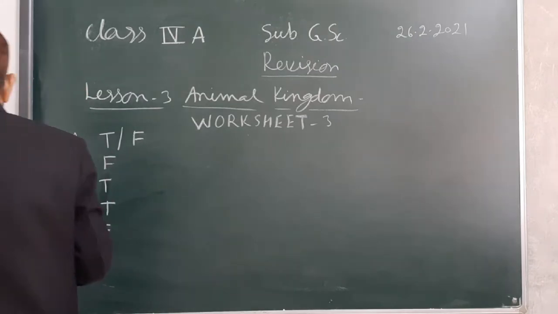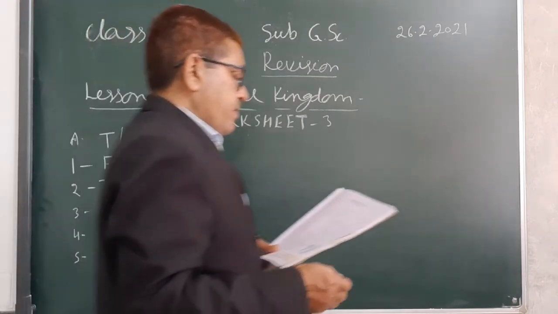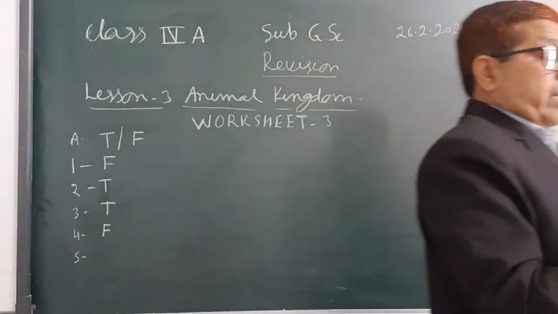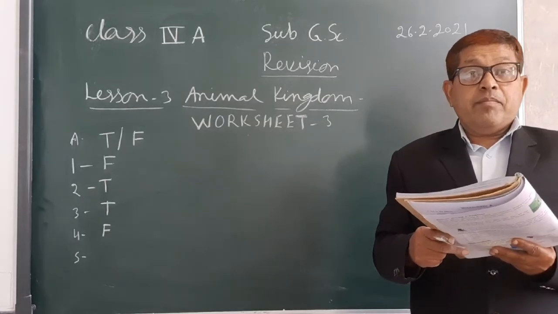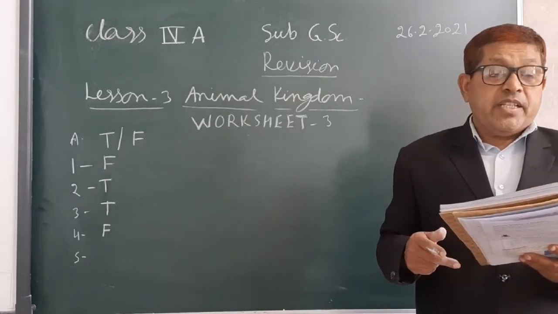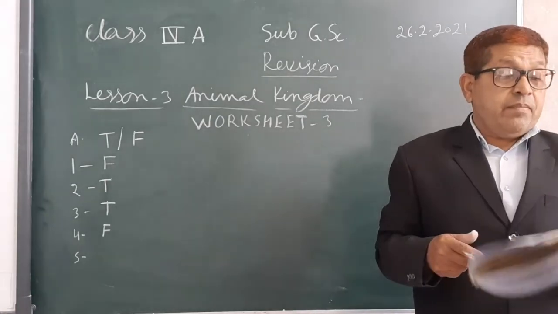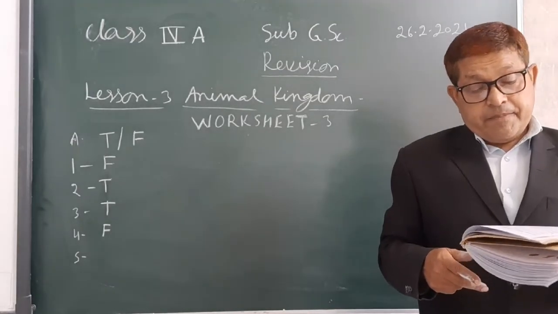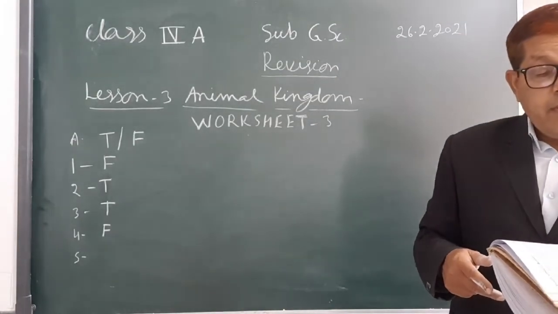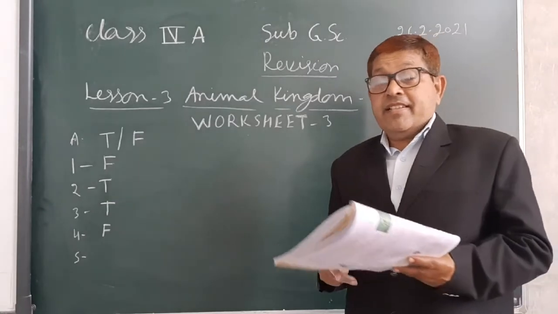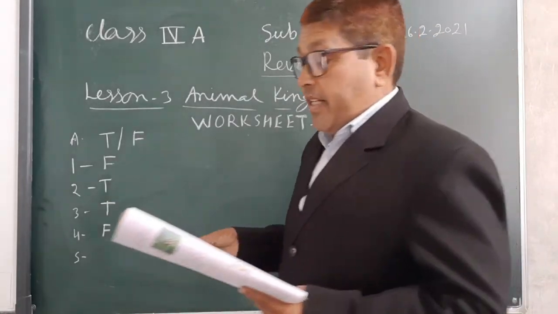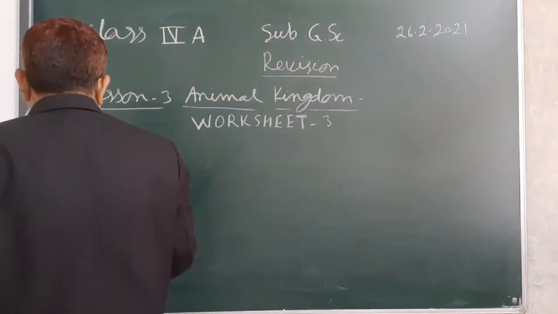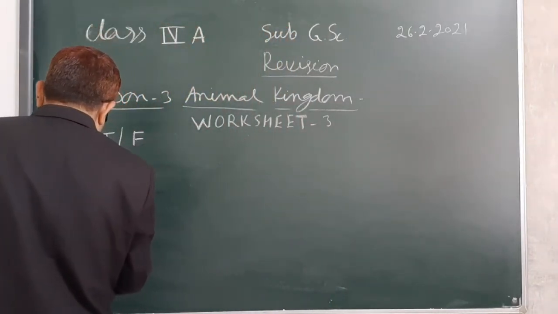And fifth, all spiders have 8 legs. Yes, it is correct. All spiders have 8 legs, but insects have 6 legs. So here, all spiders have 8 legs is correct. It is true.